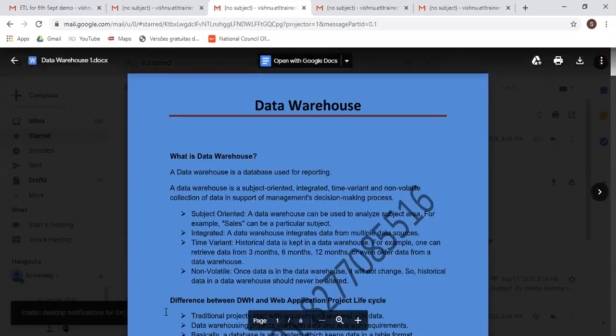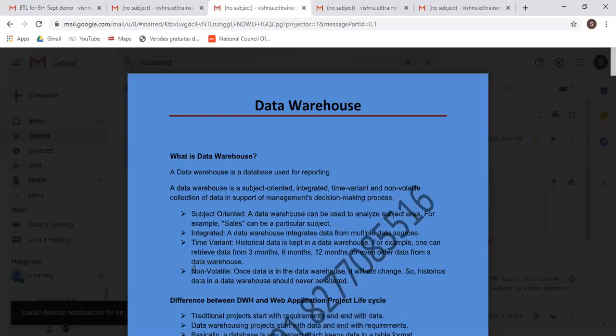Okay, and the last is non-volatile. Non-volatile means once data is loaded into the data warehouse, it should not be changed. So it will be your responsibility, whenever you are loading the data into the data warehouse, to make sure that all the data is very unique and doesn't contain any duplicate values or any zigzag data.